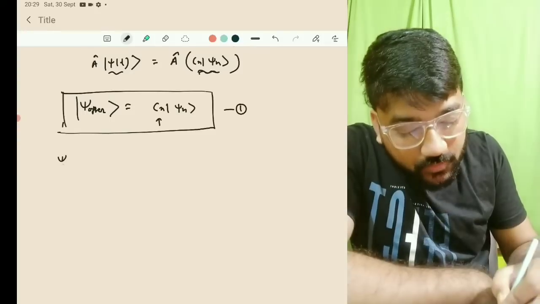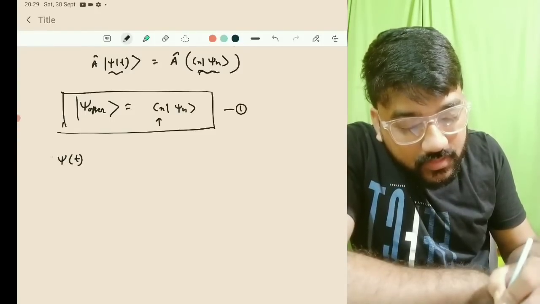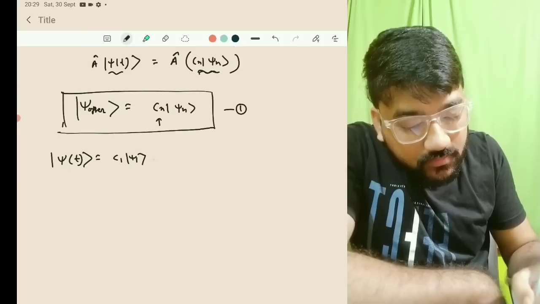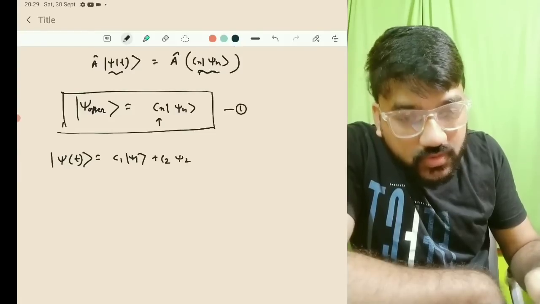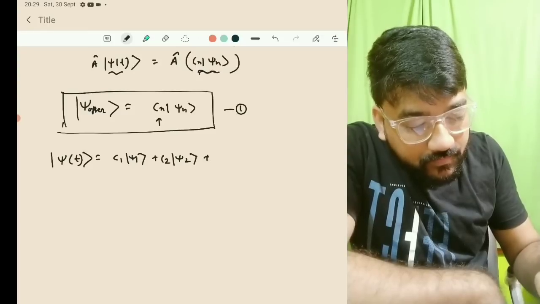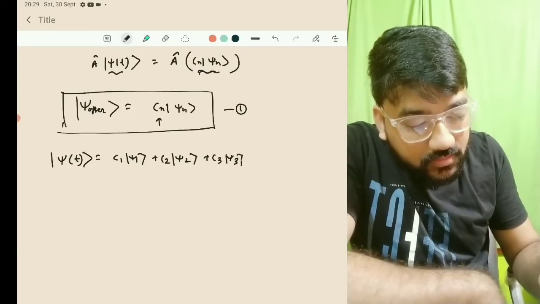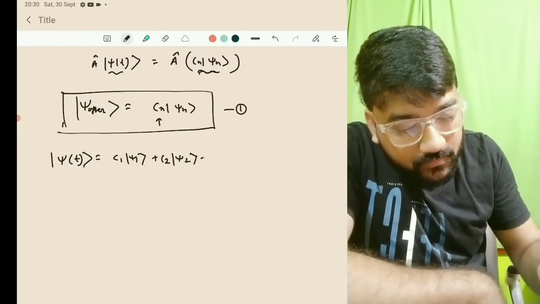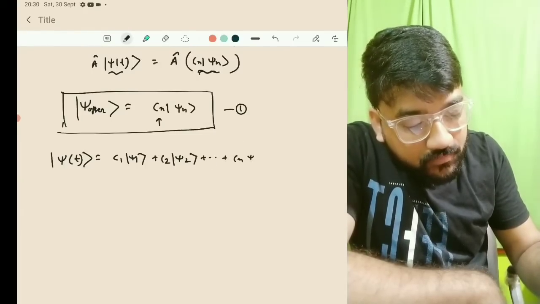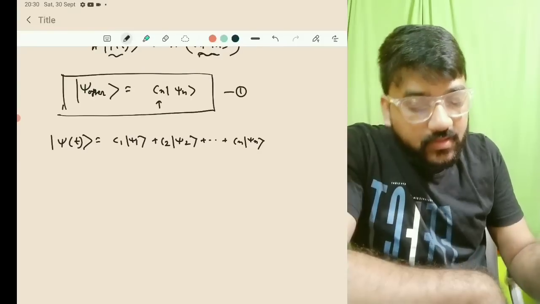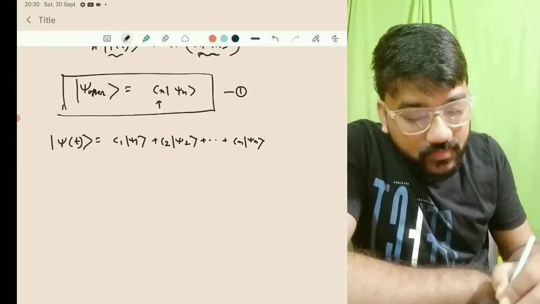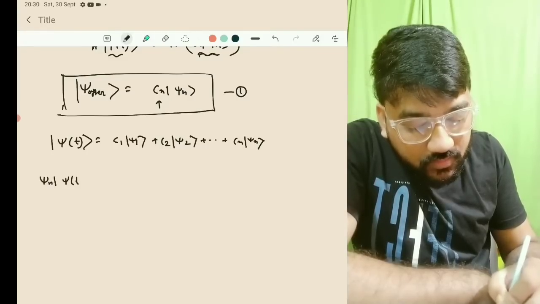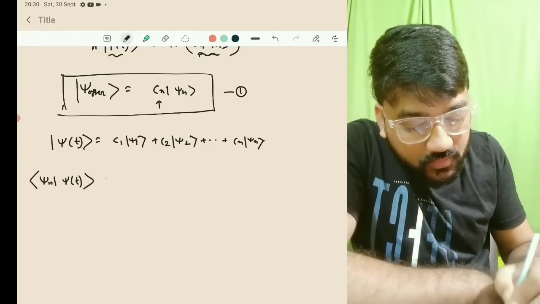We have psi of t, which is the linear combination of psi 1, psi 2, that is c1 psi 1 plus c2 psi 2 plus c3 psi 3, and so on, up to cn psi n. Now if you take the dot product of psi n with psi of t, what will happen?